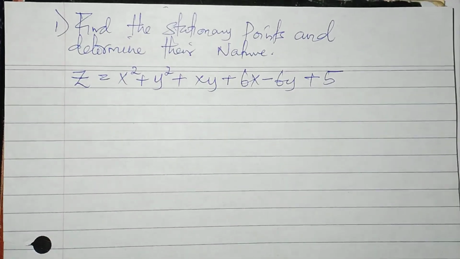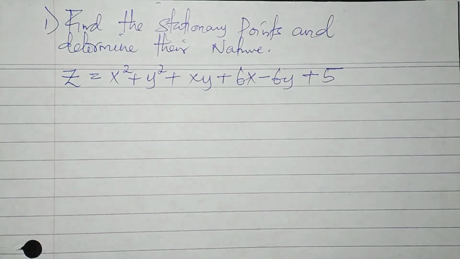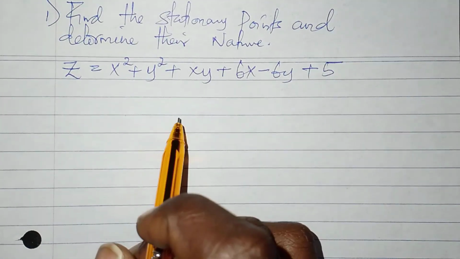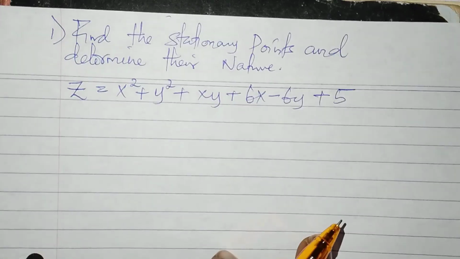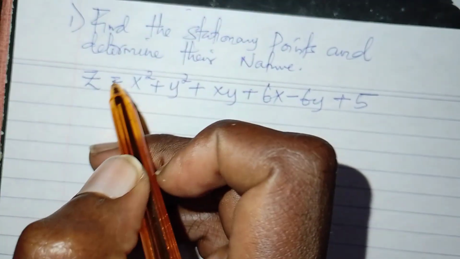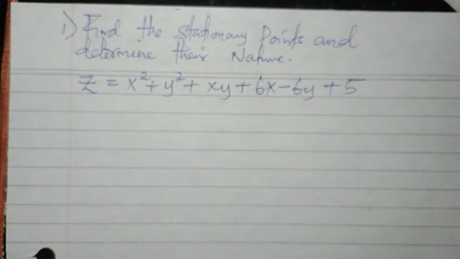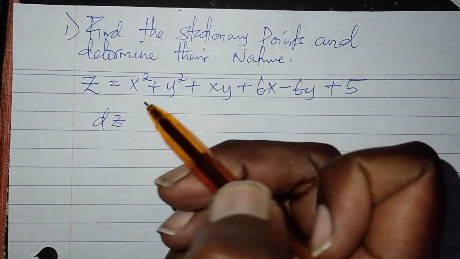Find the stationary points and determine their nature. Given an equation like this one, we're going to apply partial differentiation. So we begin by finding the derivative with respect to different variables. So you start with dz/dx.